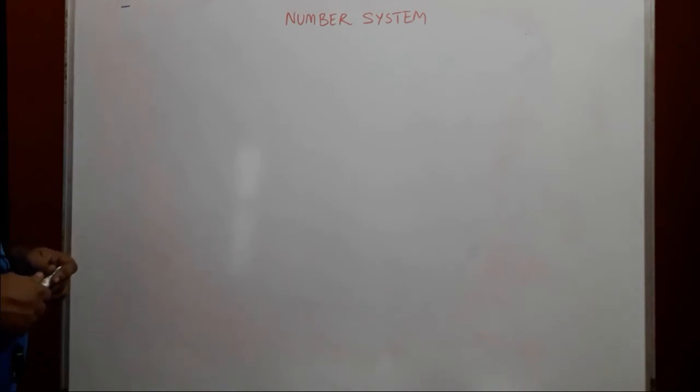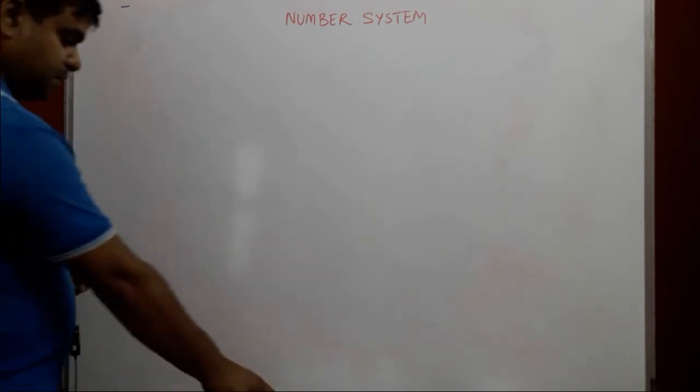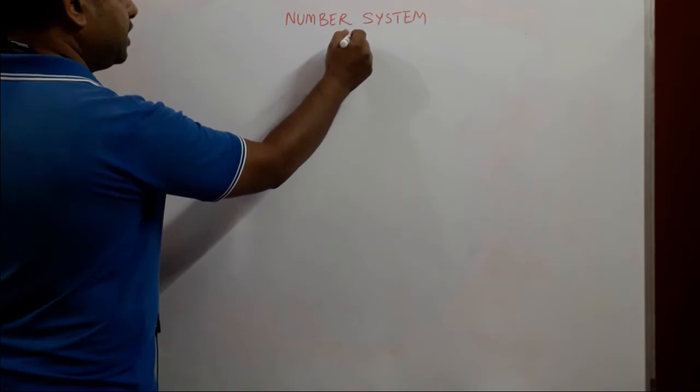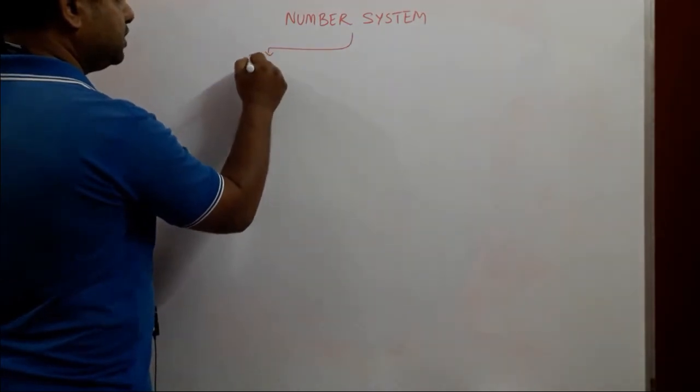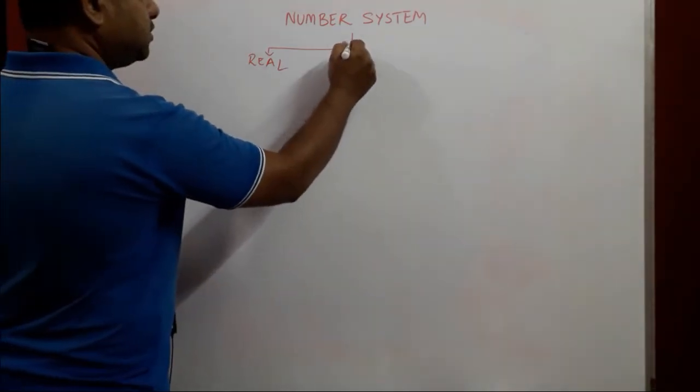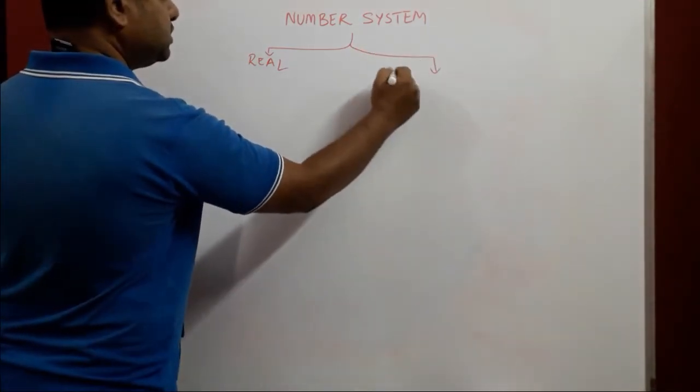But there are also numbers which are negative. There are numbers which are fractions, that means they will have a numerator as well as a denominator. And then there are numbers which have a root sign. Apart from those, there are numbers which are also imaginary. So the number system can be divided into two types. One, you have something called the real numbers, and the other one you have something called